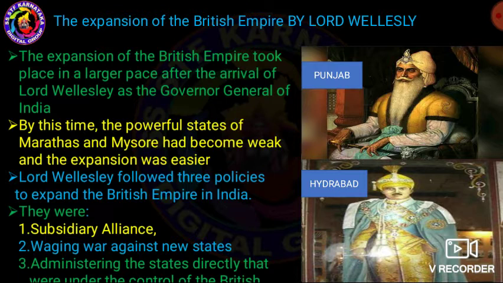These are the three most important policies followed by Lord Wellesley. One is subsidiary alliance, second is waging war against new states, third is administering directly the states that were under the control of the British. These are the three most important policies followed by Lord Wellesley.